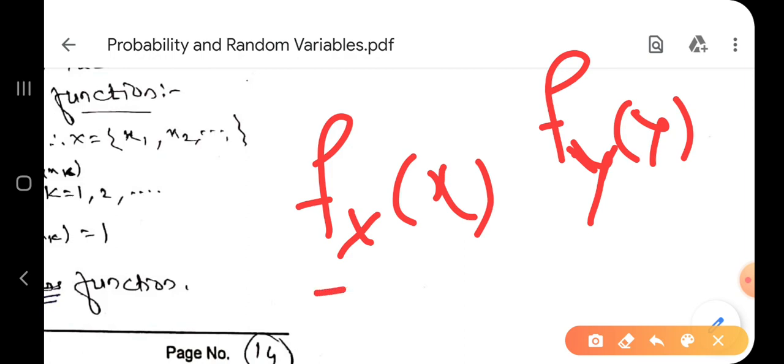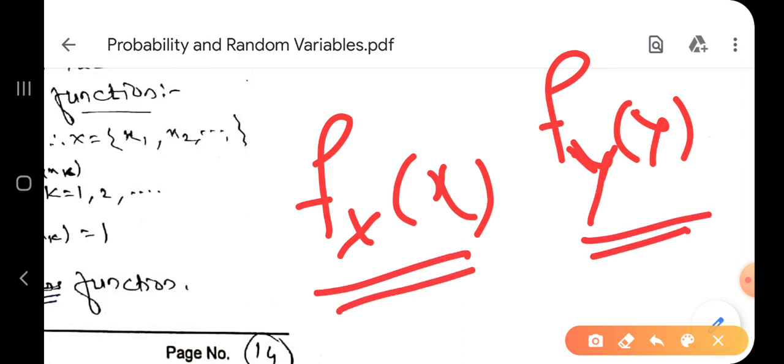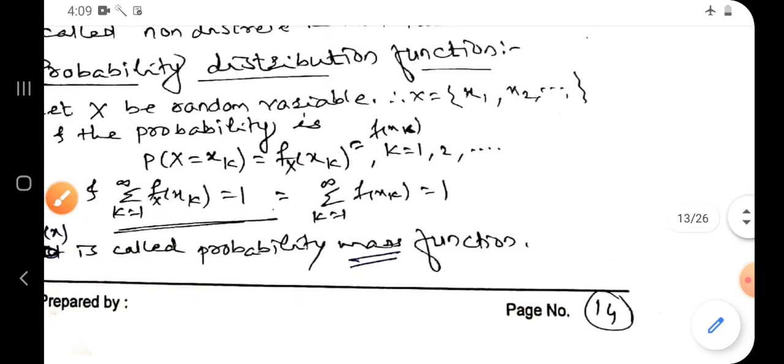So you may use any notation. I have given both notations in my videos, but I am going to use the simple notation f of x, f of y, like that. You may use any one. Have you understood the concept? Now turn towards the definition.